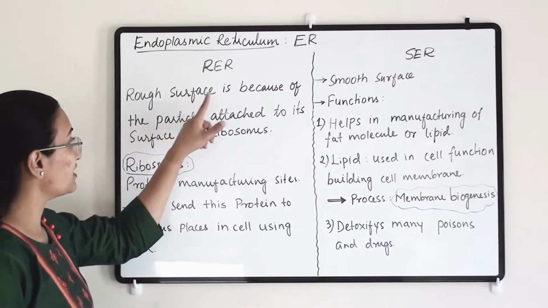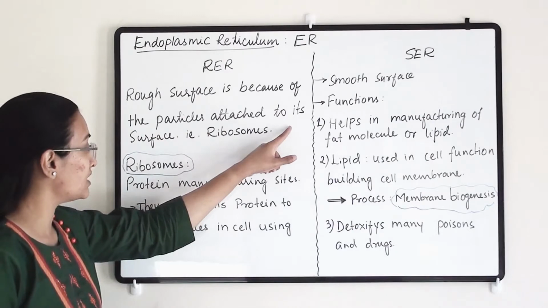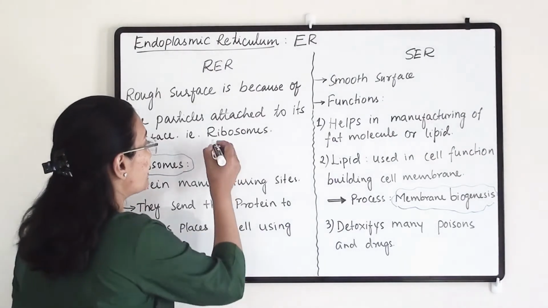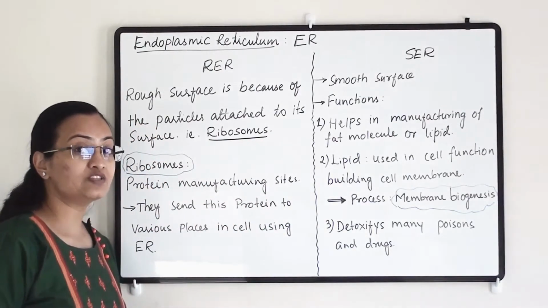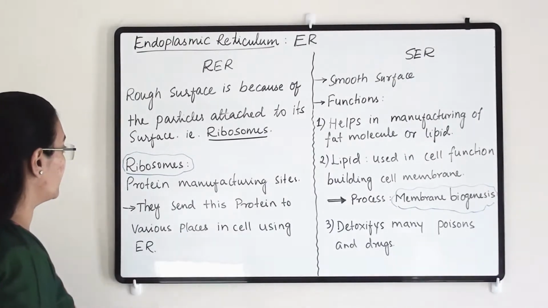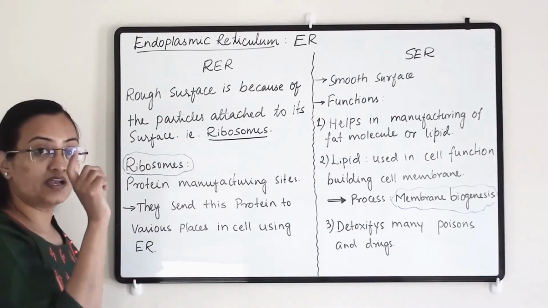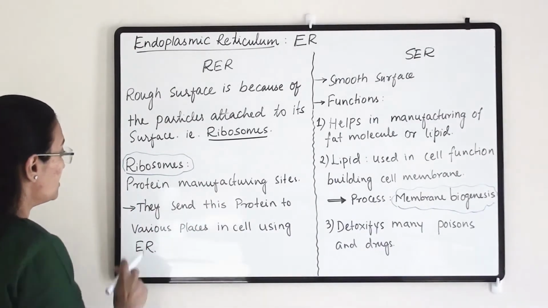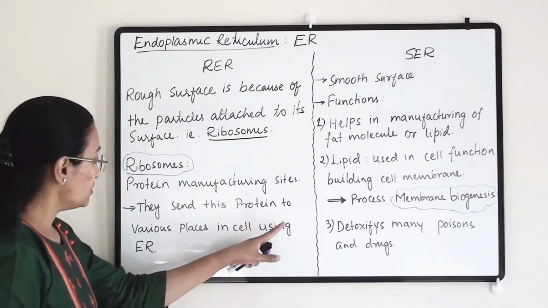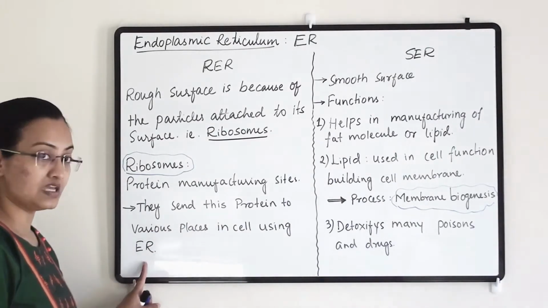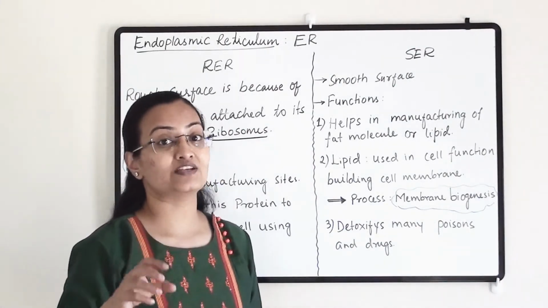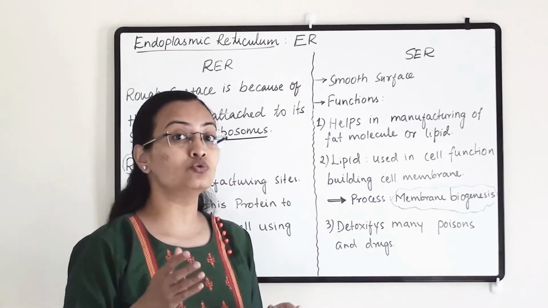The rough surface is because of particles attached to that surface, and they are ribosomes. So ribosomes are attached to this ER and that is why it is rough. Now what are ribosomes and what is their function? Ribosomes are protein manufacturing sites. They send this protein to various places in the cell using ER. So rough endoplasmic reticulum has ribosomes attached to its surface, and that's why its surface looks rough.